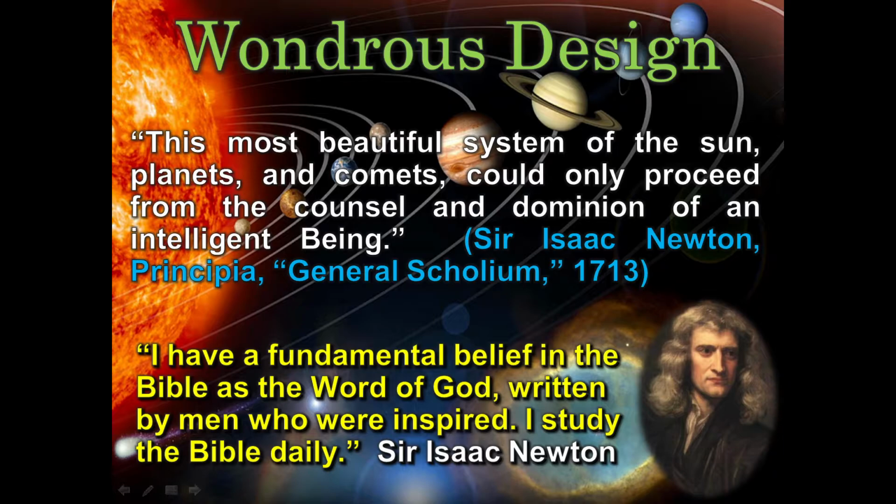Scientists have historically recognized the finely tuned order present throughout the universe as unmistakable evidence for a divine designer's existence. For example, the brilliant scientist Sir Isaac Newton, who is most famous for discovering the law of gravity in 1687, said, "Our most beautiful system of the sun, planets, and comets can only proceed from the dominion of an intelligent and powerful being."